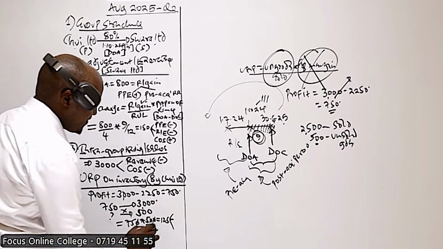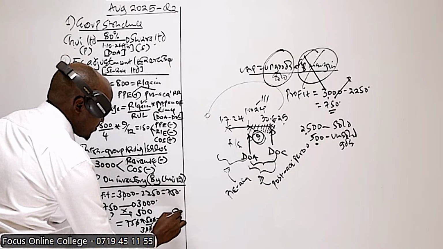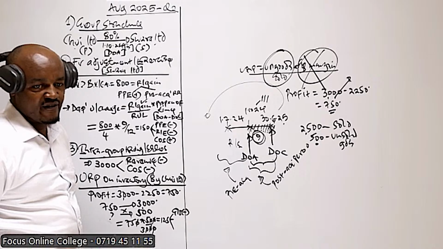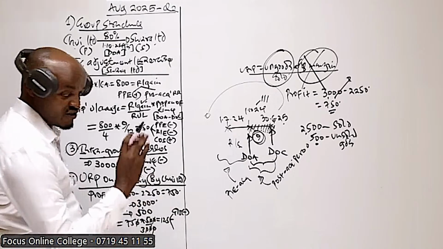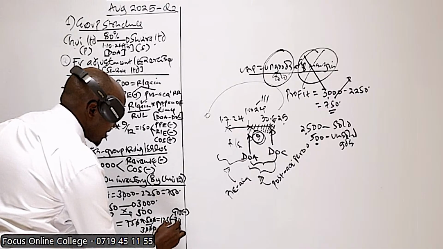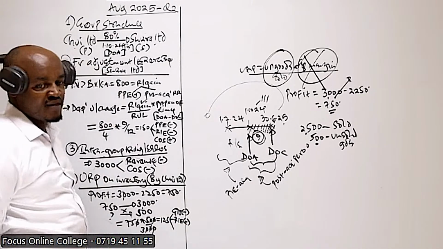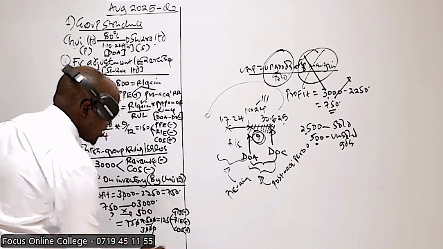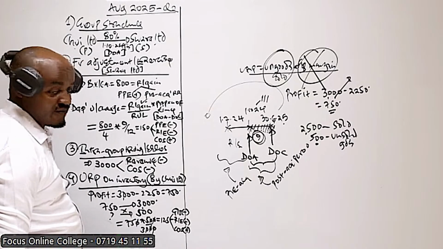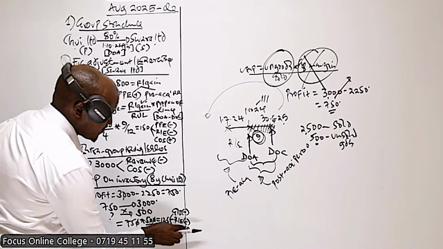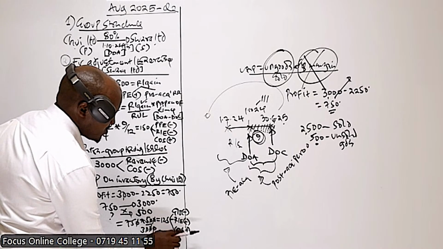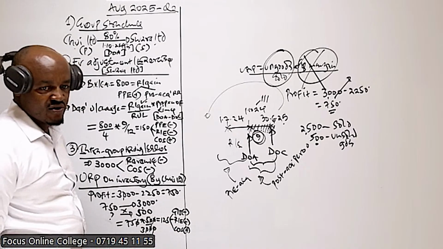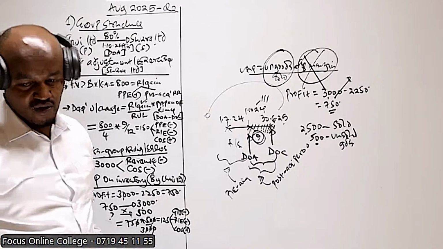So this 125, number one, in preparing the consolidated statement of financial position, we deduct that from group inventory. Make sure you write that in full, group inventory. Number two, we will also deduct that from the retained earnings of the selling company, the retained earnings of OCHE. And also when preparing the consolidated statement of profit or loss, we add it to the group cost of sales.